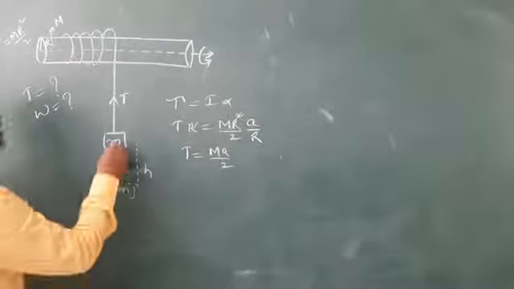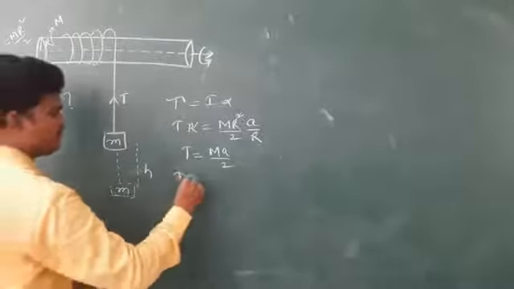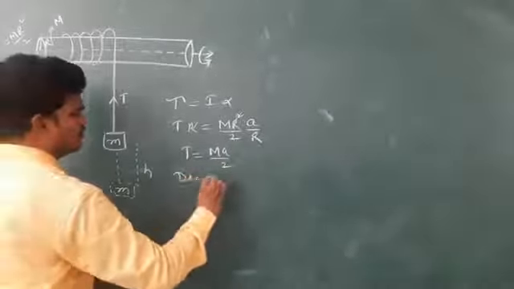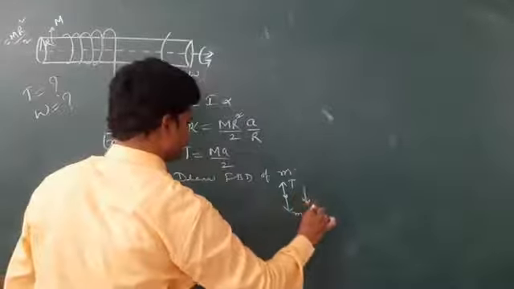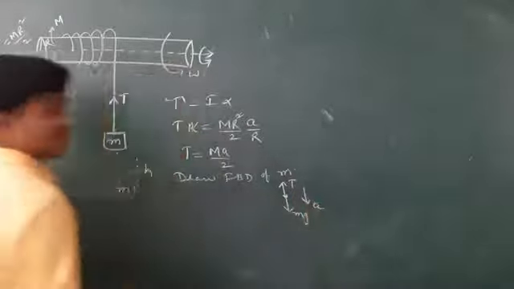Again, just apply the free body diagram. Draw the free body diagram of small m. Tension is upwards, small mg is downwards, and it is moving down with some acceleration a.